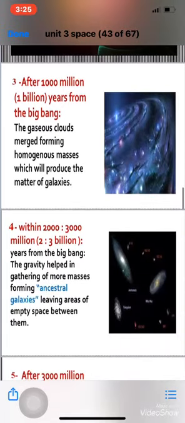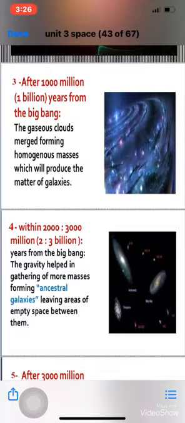Then number four, within 2,000 to 3,000 million years, what happened? The gravity helped in gathering of more masses, forming ancestral galaxies, leaving areas of empty spaces between them, as you see in this picture. So within 2,000 to 3,000 million years after the Big Bang, gravity helped in gathering these homogeneous masses together, forming ancestral galaxies, leaving areas of empty spaces between them.